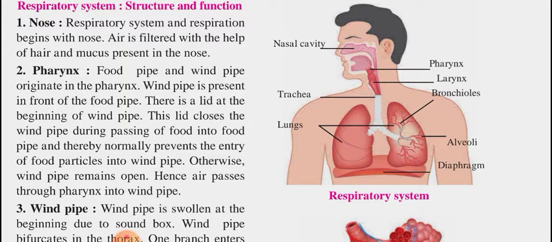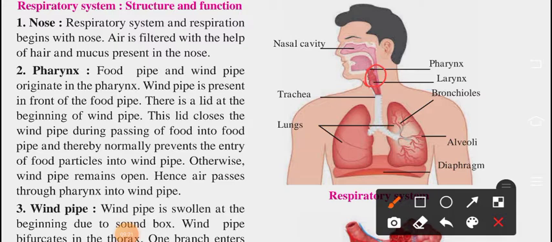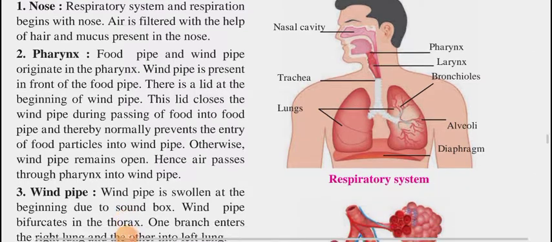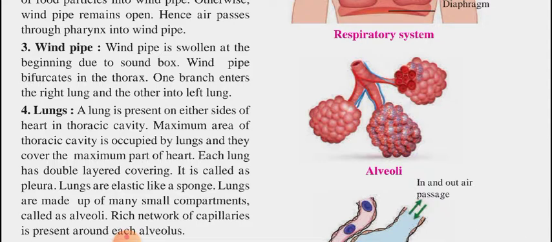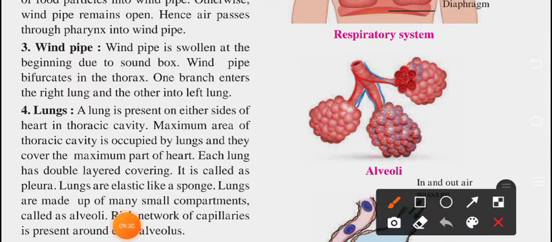Okay, next we have to go ahead in detail with wine pipe. What is happening exactly with the wine pipe? Wine pipe and food pipe both are present in the pharynx. Please keep in your mind, over here in the pharynx, wine pipe and food pipe both are present. Wine pipe is swollen at the beginning due to sound box. Wine pipe bifurcates in the thorax. One branch enters the right lung and other into the left lung.